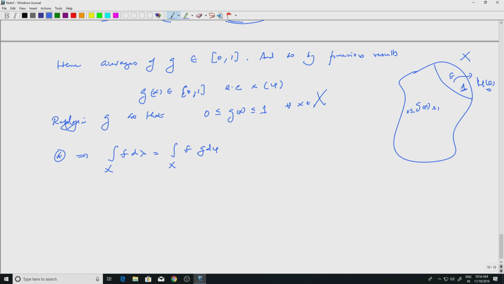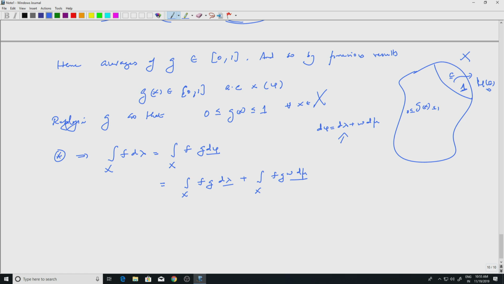But what was d phi? d phi is d lambda plus w d mu. So I put that in. This is equal to the integral over X of f times g d lambda plus the integral over X of f g w d mu. I am just using this summation.